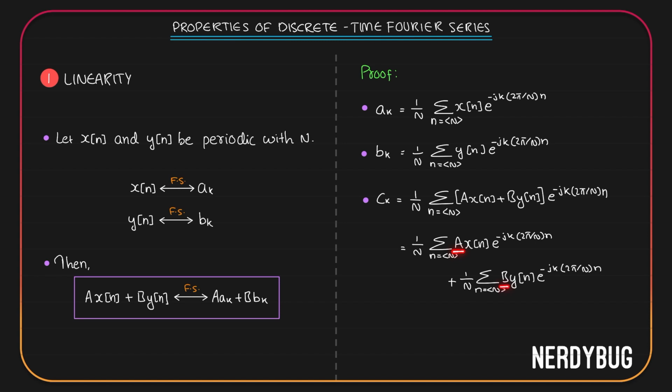Here a and b are constants, so they can come out of the summation. Now you can easily see this whole thing is nothing but a_k and this whole thing is nothing but b_k. So we can write c_k is equal to a a_k plus b b_k. So the Fourier series coefficients of a x of n plus b y of n is going to be a a_k plus b b_k.